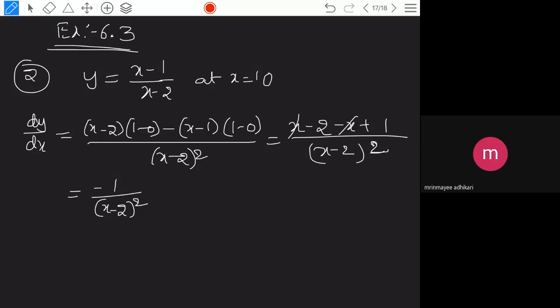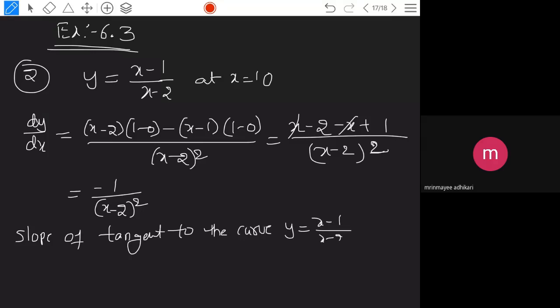So now here you need to find out the slope. The slope of the tangent to the curve y is equals to x minus 1 by x minus 2 at x is equals to 10 is equals to dy by dx at x is equals to 10.